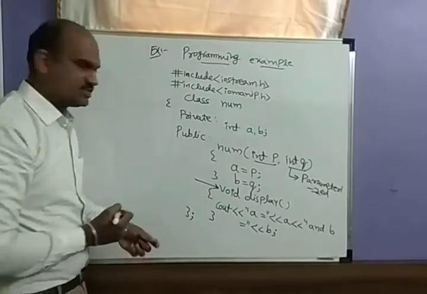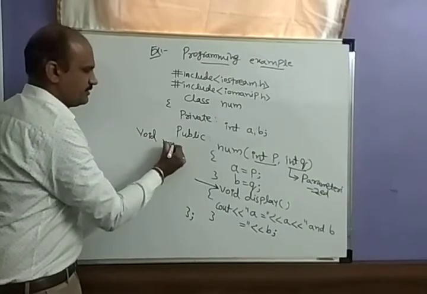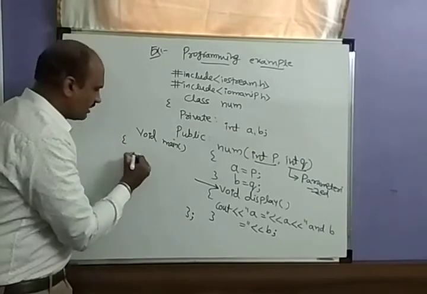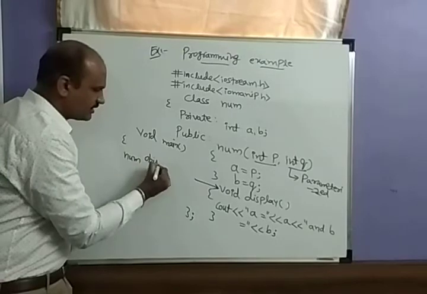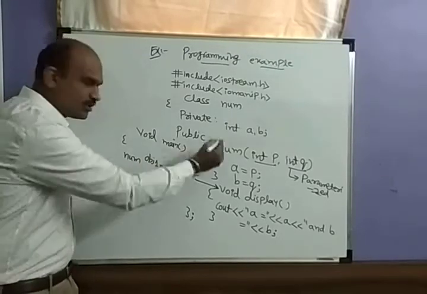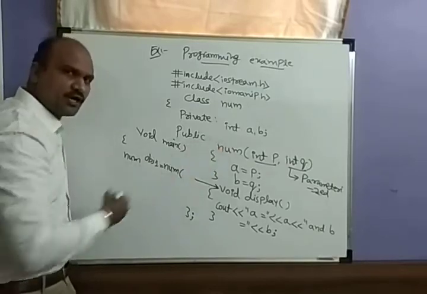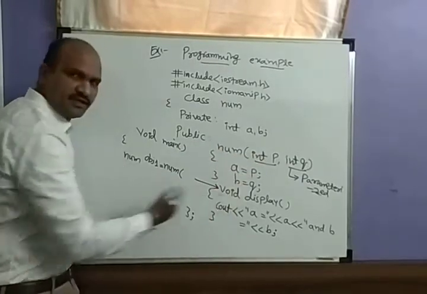Then the main function, that is void main. In the main function, what will it do? Num will have object 1. We create one object and we call the constructor with two arguments, 10 and 20, p and q, that is the a and b we are printing.